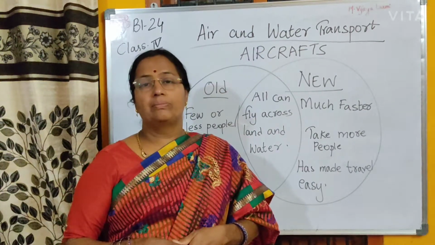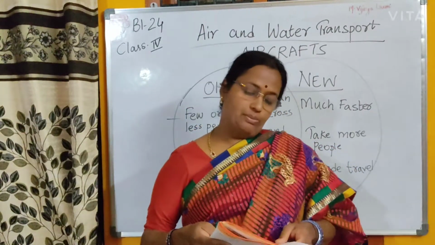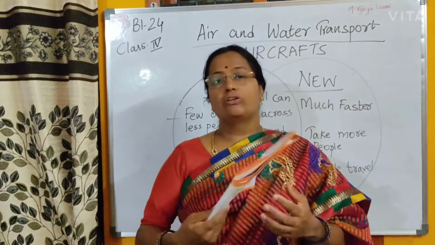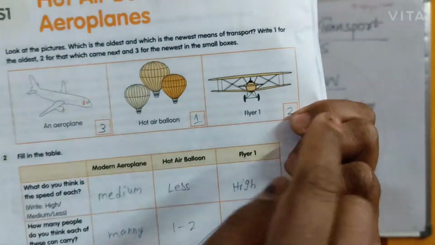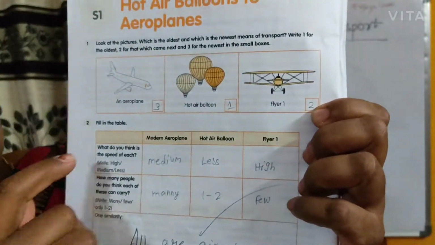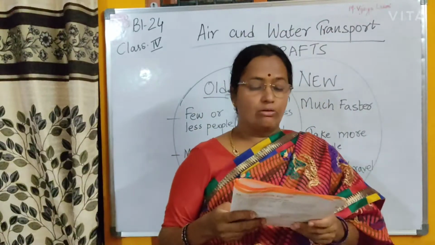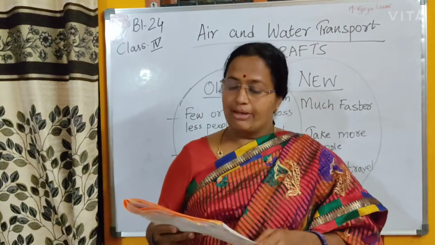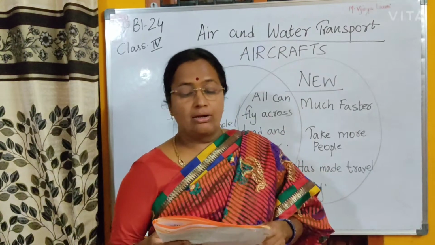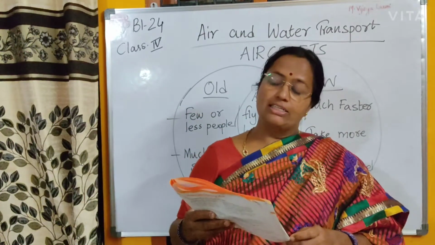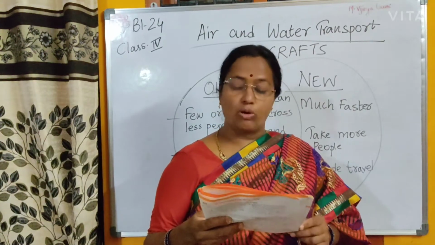Let's discuss more. Open your worksheet to page number 40. This is your social workbook. Here you can see the three types of air transport, these two were old. Hot air balloons to aeroplanes. Look at the pictures. Which is the oldest and which is the newest means of transport? Write one for the oldest, two for which came next, and three for the newest in the small boxes.